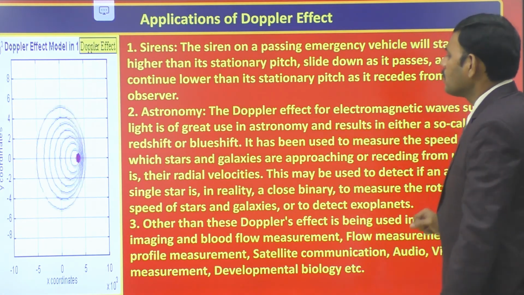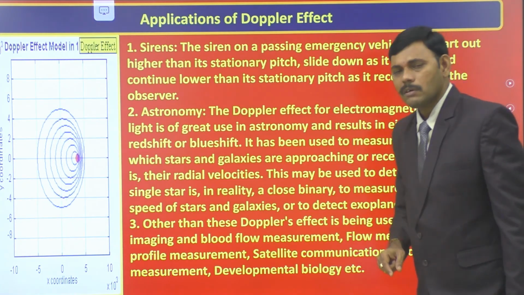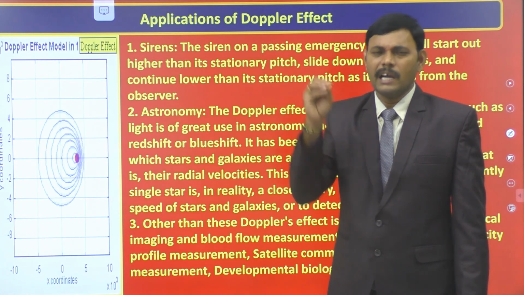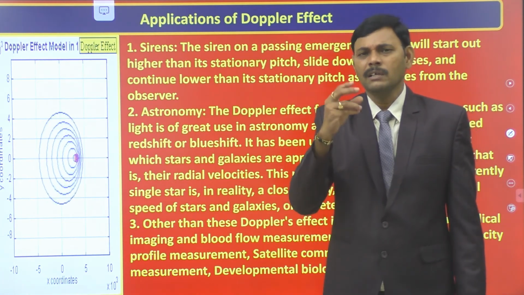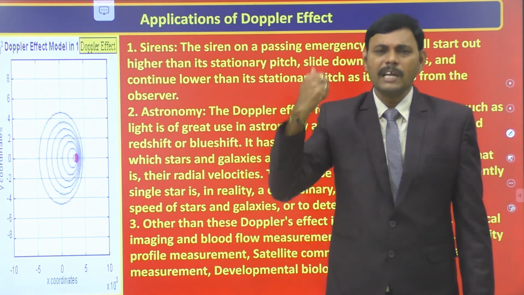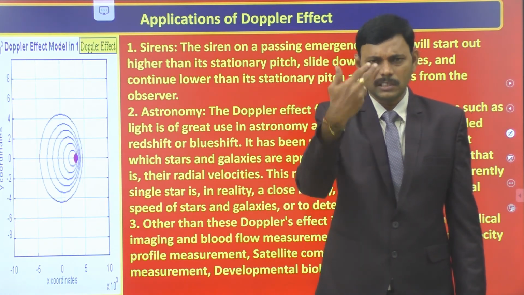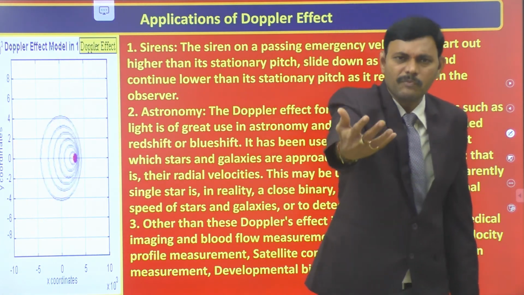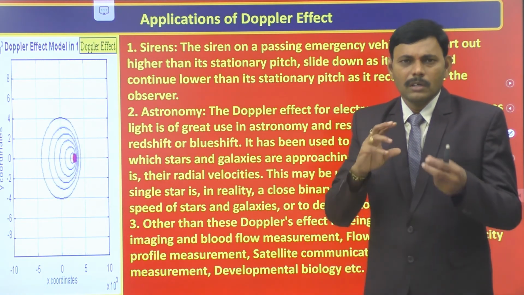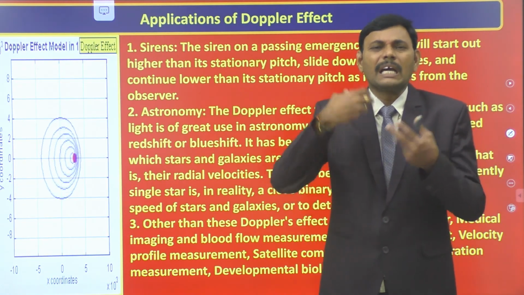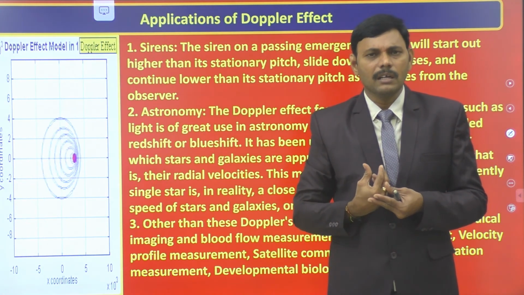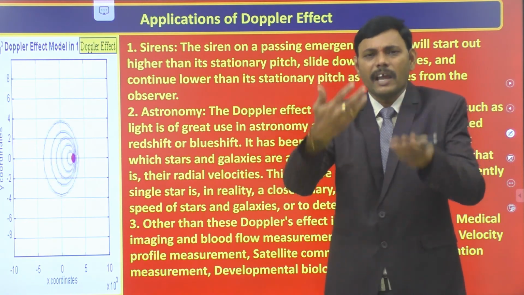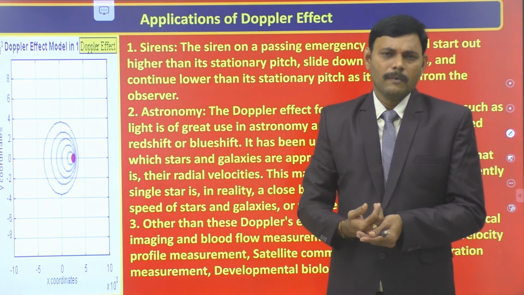Similarly, in astronomy, we use the Doppler effect of light also. For example, a star emitting yellow color approaches you. Then the frequency of the received light wave is more as it is approaching. Frequency increases means wavelength decreases, which means the yellow color light may be shifted towards blue light. So if we receive blue color light from any star, it concludes that the star is approaching you. If you receive red color light from a star, it means the star is moving away.